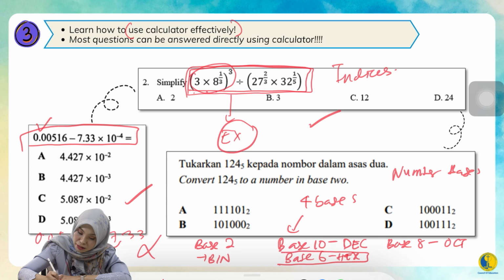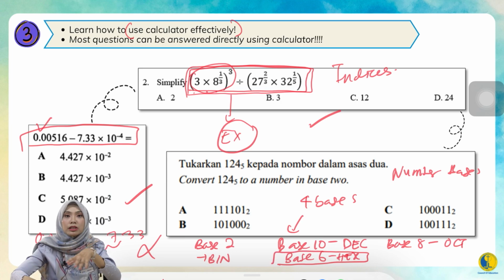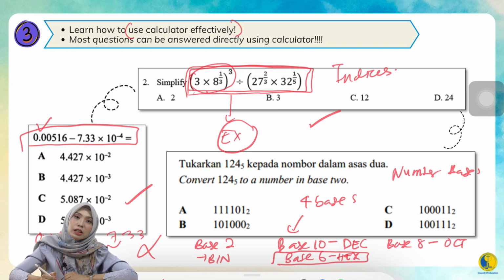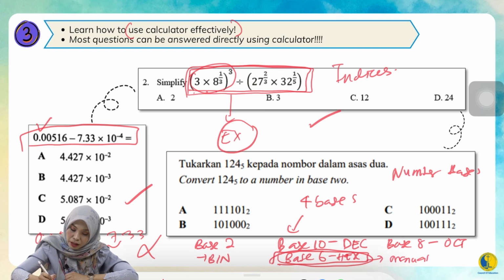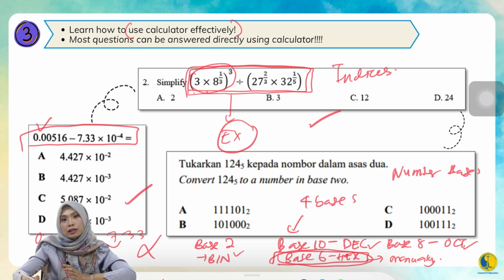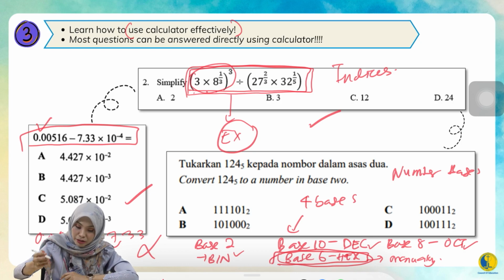But this one is a bit scientific. It's not in your level. It's actually higher level mathematics. For SPM level, I'm so sorry to tell you this sad story, the basics you need to calculate manually. But you are gifted with these 3 bases where you can just save your life, save your time. Let's say 124 in base 5, to a number in base 2.